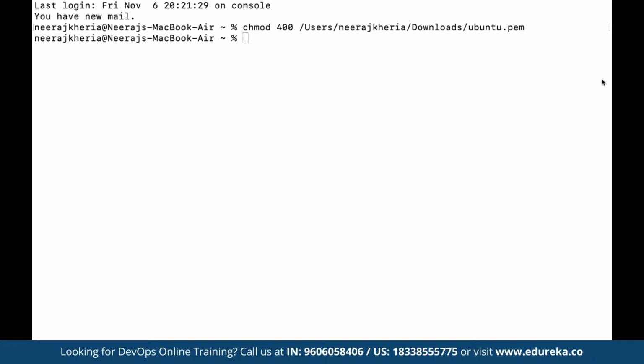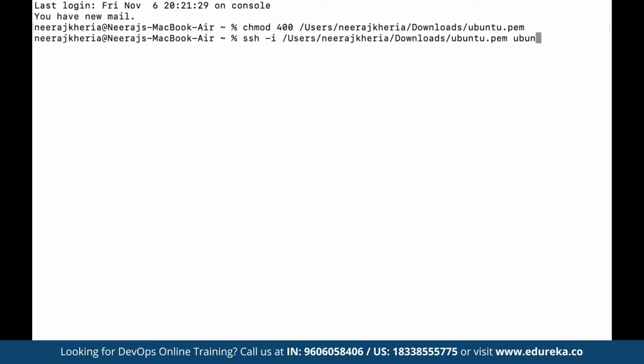Here we can define ssh -i, and then we have to specify first of all the path from where we have the key file downloaded. We have the key file under our Downloads folder, by the name of ubuntu.pem. Then we use SSH in interactive mode with the key file, then a space, and then we specify the default username.